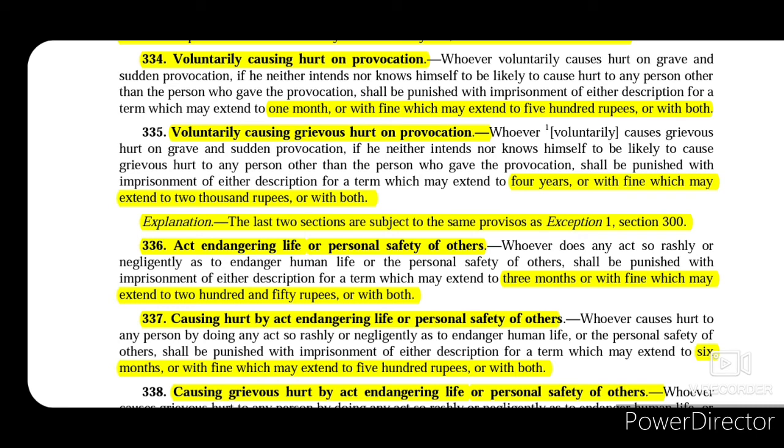So up to this point that person was only committing an act that endangered the life and personal safety of others. Now due to such act he had actually caused hurt to any person by such act of endangering life or personal safety of others, then in that case he will be imprisoned for 6 months or with fine which may extend to 500 rupees or with both.